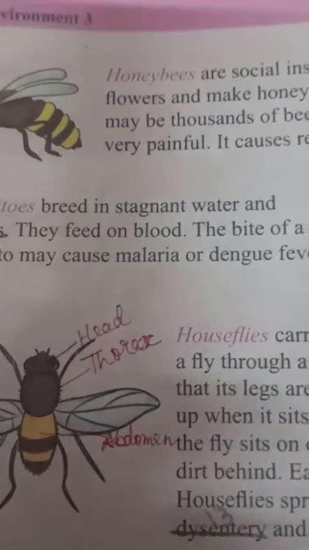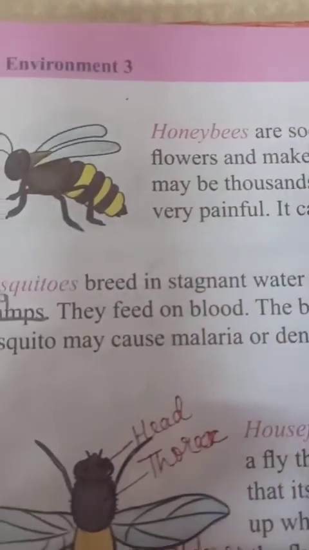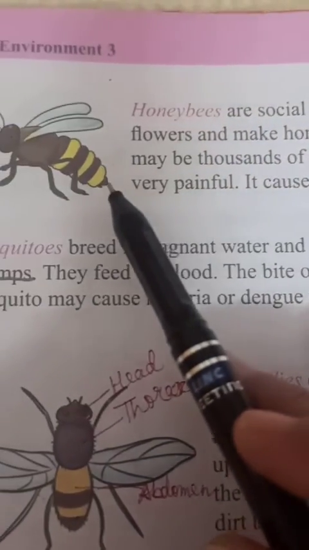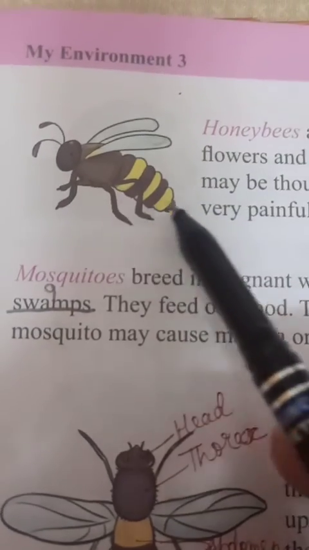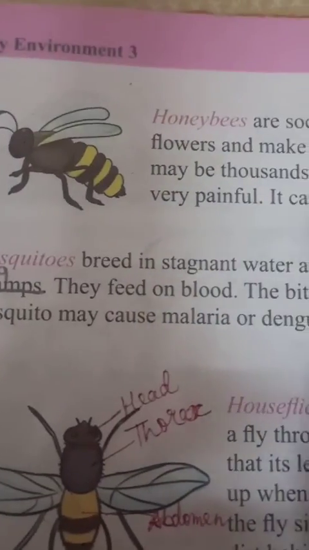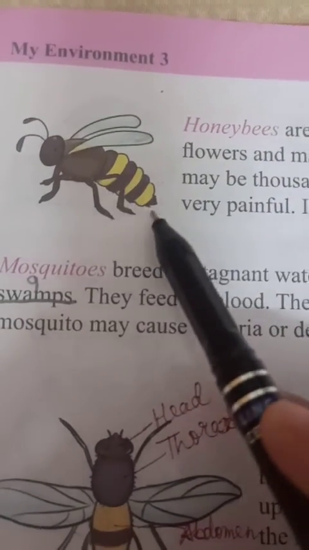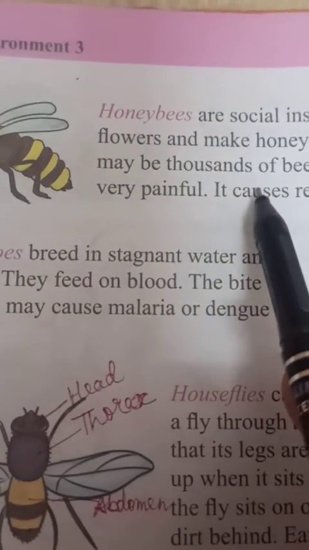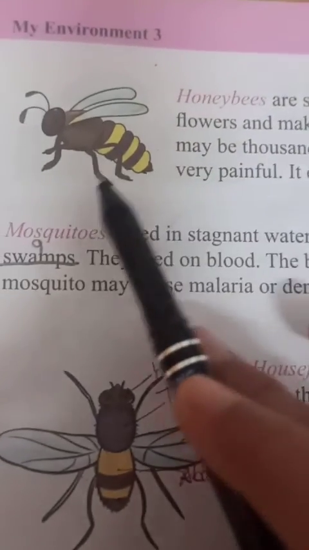After that we have studied about the honeybees. Honeybees are social insects, and they always live in a beehive, and they collect nectar from the flowers, which is converted into honey by these bees.